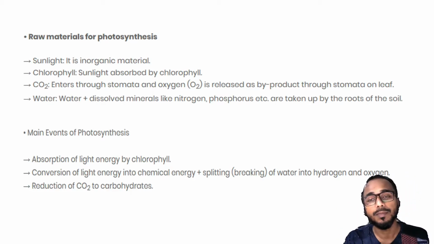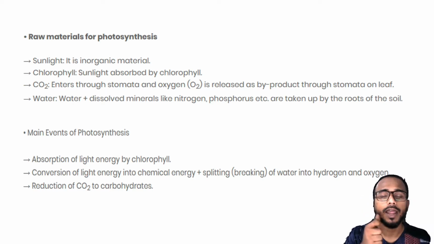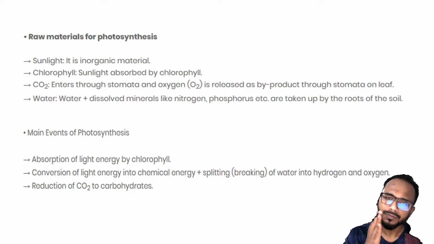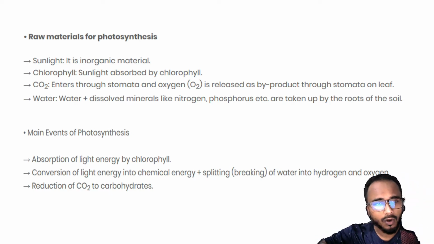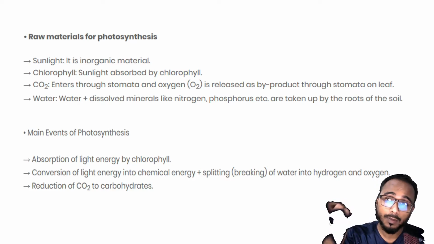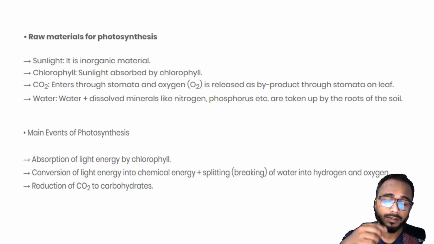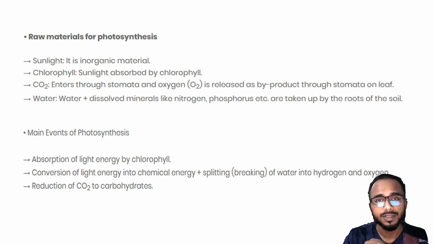How? It helps in breaking the water that is taken through the roots into hydrogen and oxygen, okay. We know that water is H2O, that means it has 2 hydrogen and 1 oxygen. That means this H2O molecule is broken into two parts, hydrogen and oxygen. And then the carbon dioxide that is taken through the leaves is reduced, that is, it is broken down to form another substance. These are carbohydrates, okay.